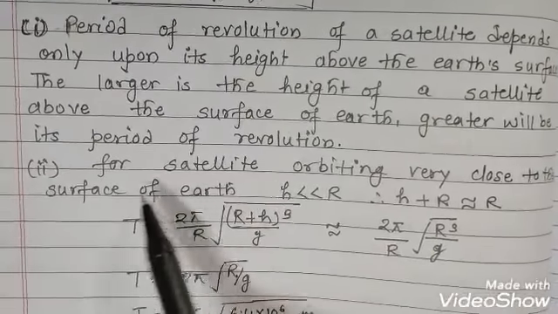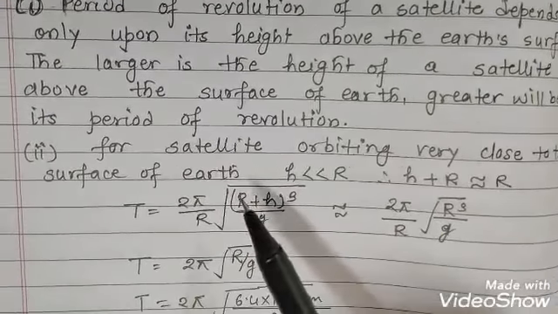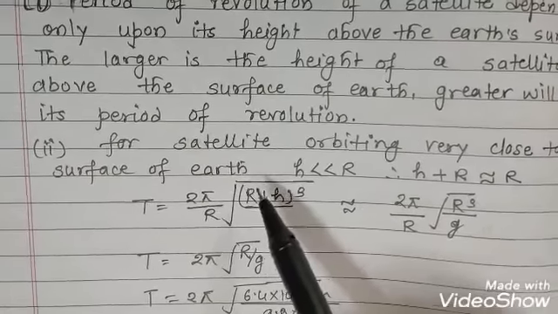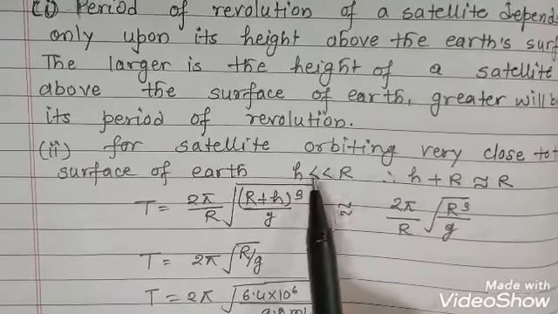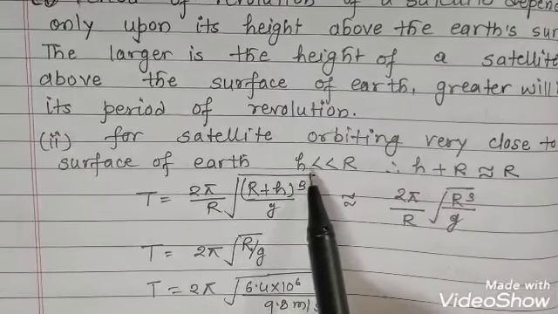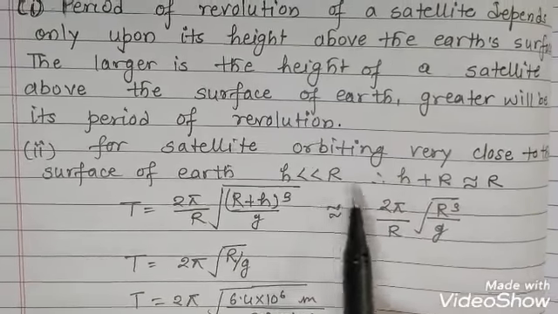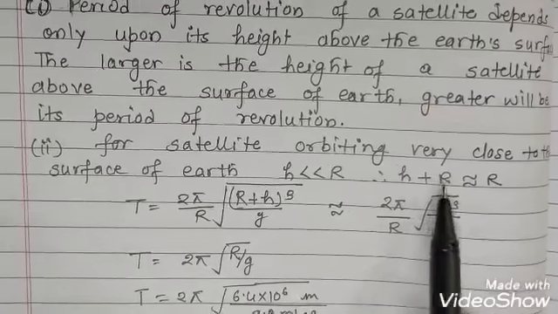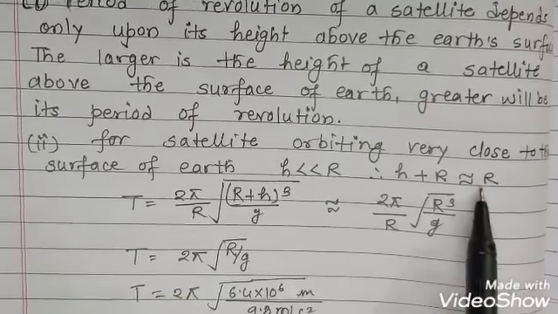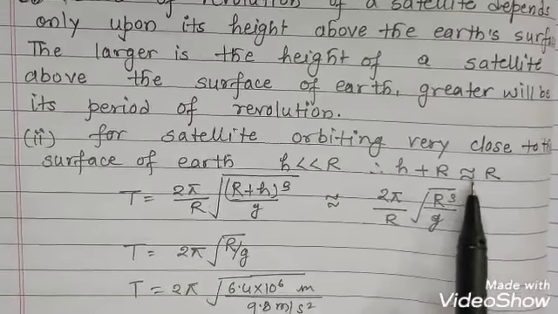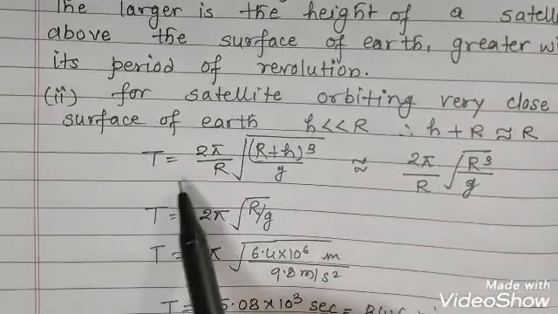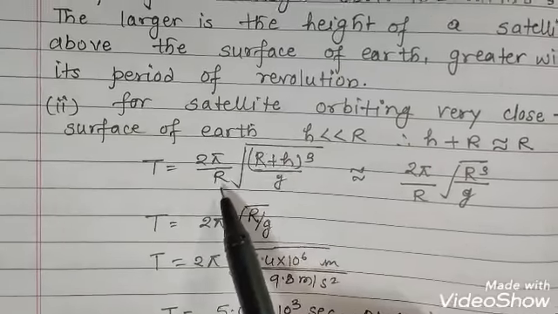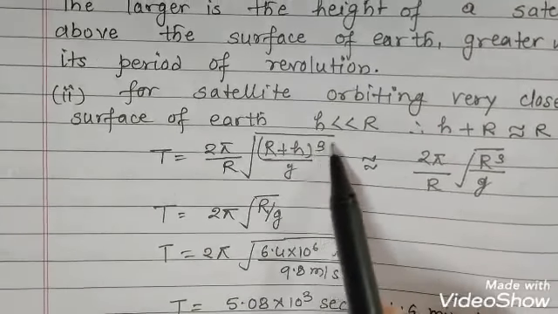Okay, now the second thing we'll see, if the satellite is orbiting very close to the surface of Earth, that means once again we'll see the same condition, that h is very very less than R, or R plus h we can consider as capital R only. So if we replace R plus h with R, you will find T is equal to 2 pi upon R root of R plus h cube upon g.